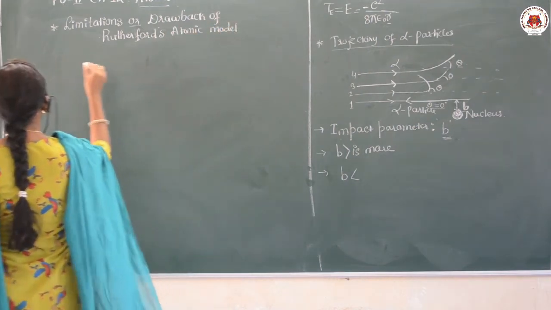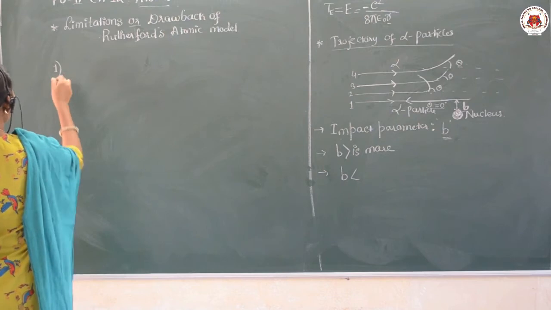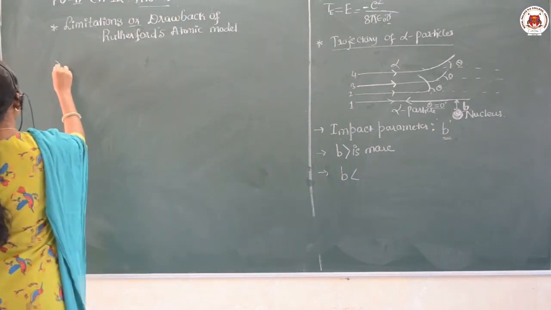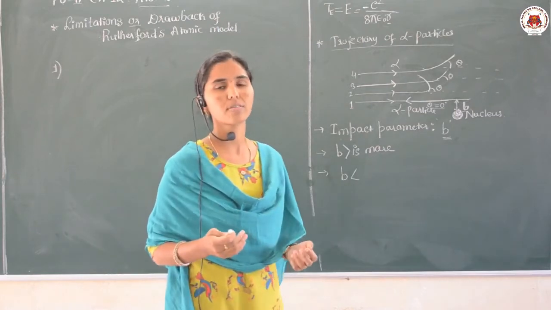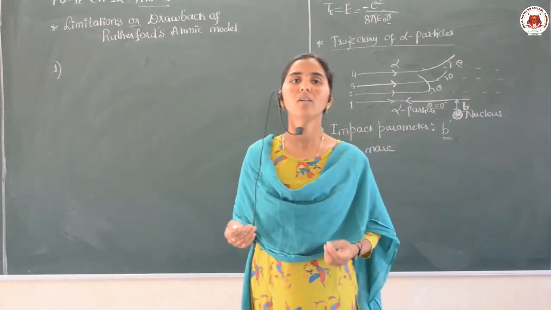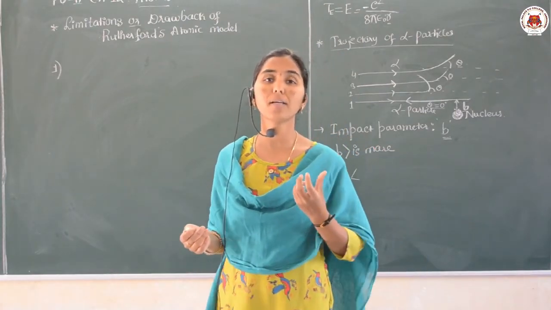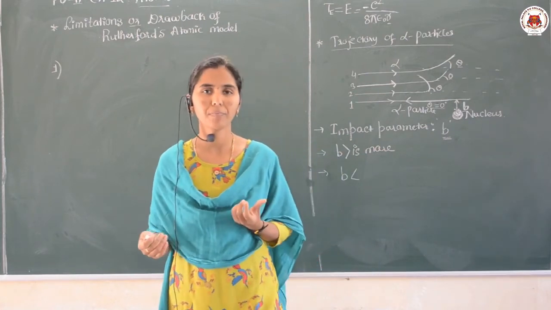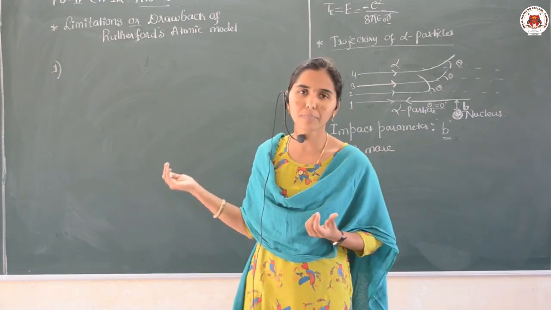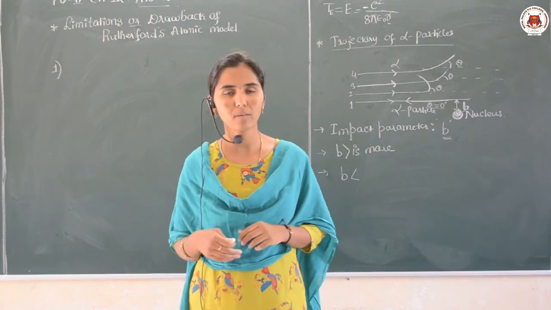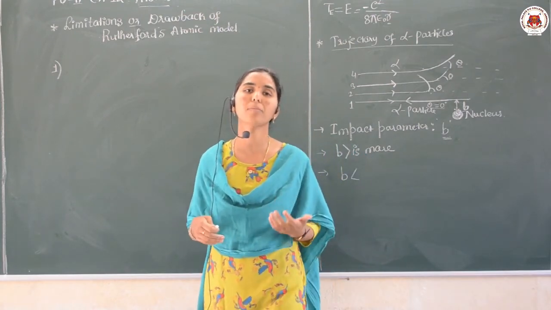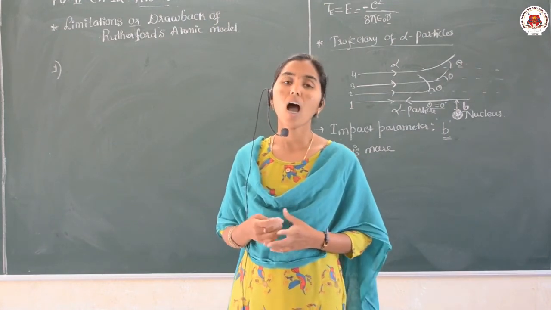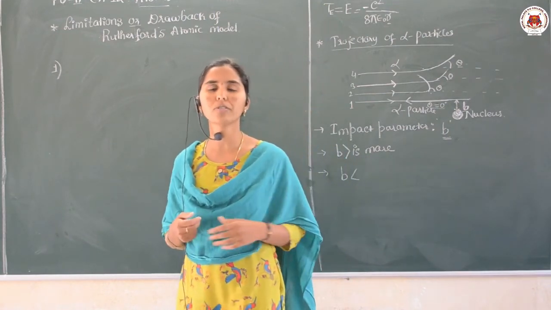Yes, the first drawback is that Rutherford's atomic model could not explain the stability of the atom. It failed to explain the stability of the atom. How was the stability not explained?